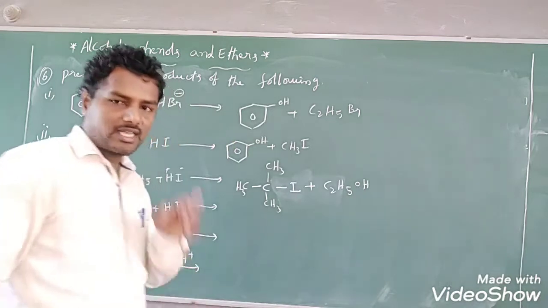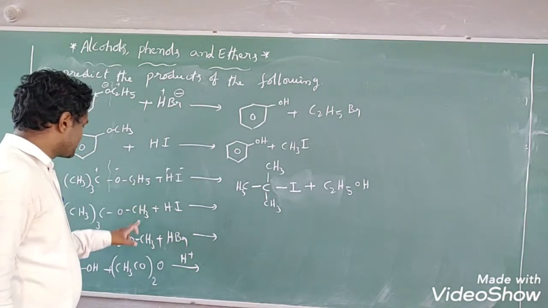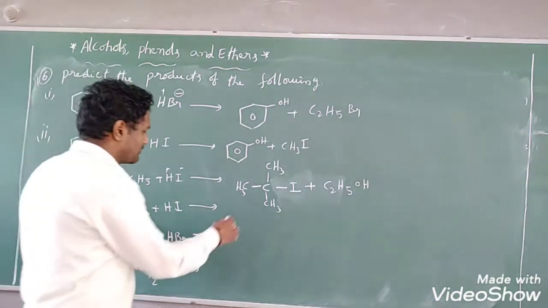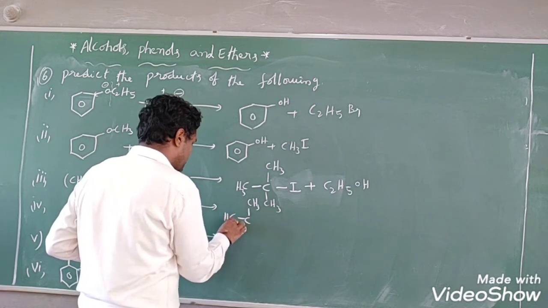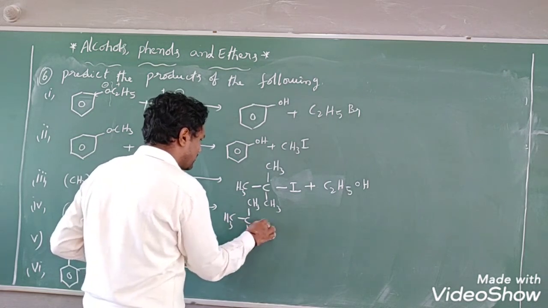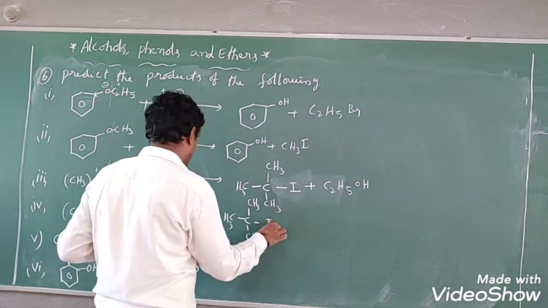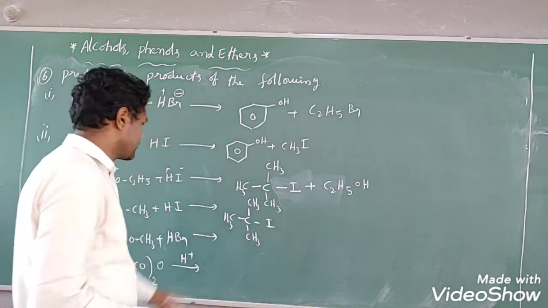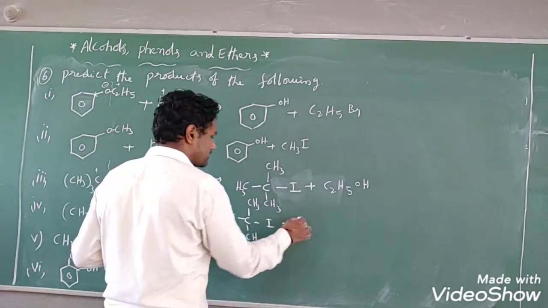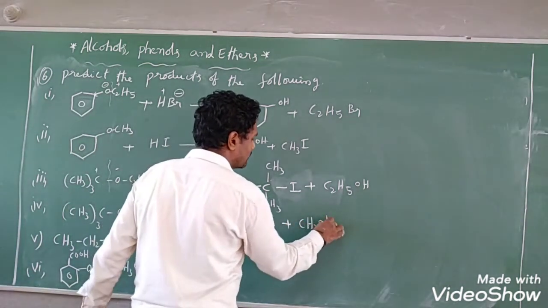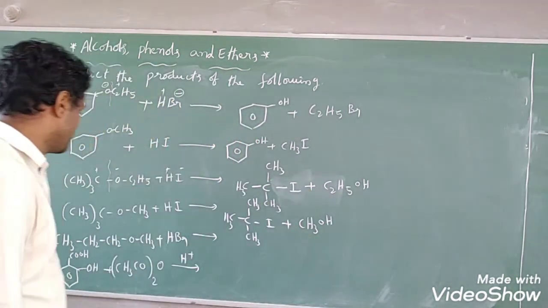The same model question they have asked. Same as it is, in place of C2H5, CH3 is there. Then what product will we get here? Hydrogen iodide is given in both cases. So tertiary butyl iodide is the major product. Along with this, you will get methanol, CH3OH. Here C2H5OH, here CH3OH, right?